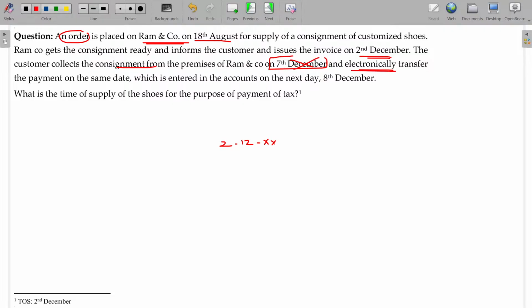And he electronically transfers the payment on the same date. So the payment date being 7th December, which is entered in the accounts on the next date. Though it is recorded on the next date in our account, it may be considered as the 8th also, no problem. He transfers, but we have not recorded. Otherwise, if we had recorded, the 7th date will be final. So between these two, whichever is earlier will be taken. So 2nd December is final.